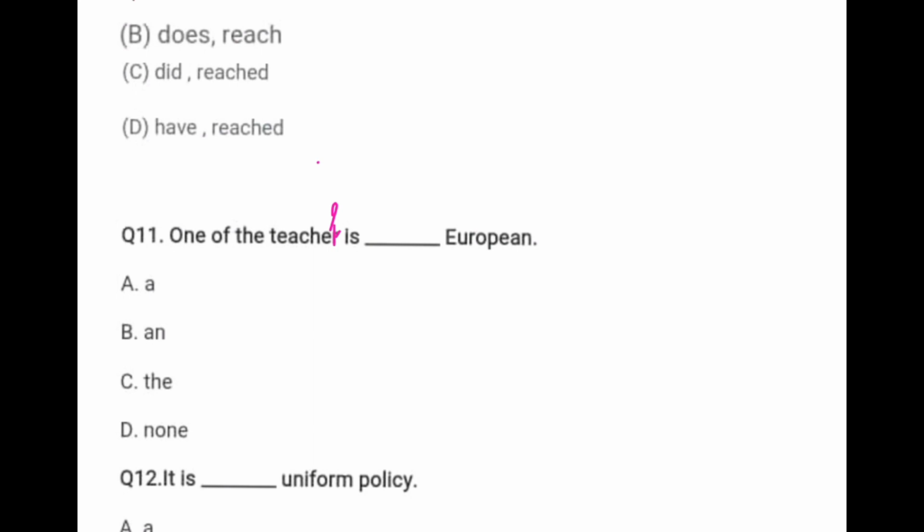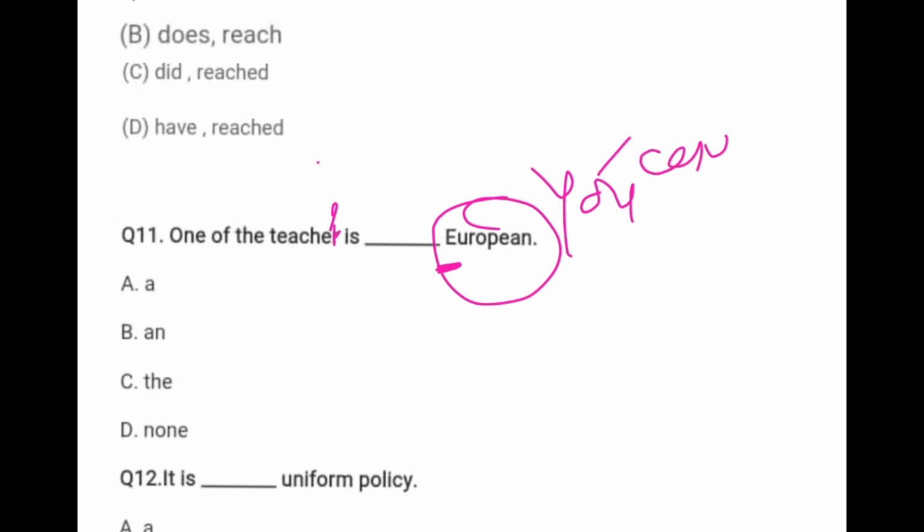Here you have to use the appropriate article, and the word European starts with E. E is a vowel, but it gives you the sound of Y, a consonant. With a consonant, which article do you use? With a consonant you use the article a. One of the teachers is a European.